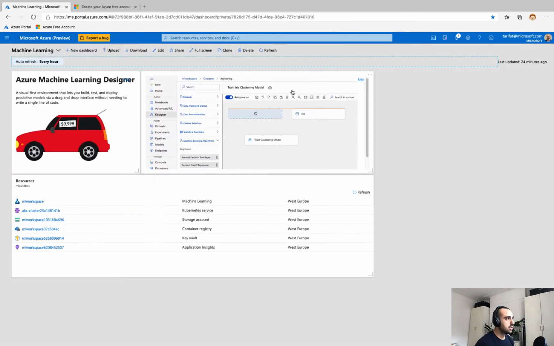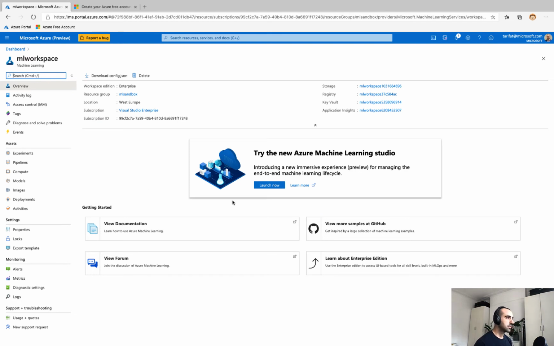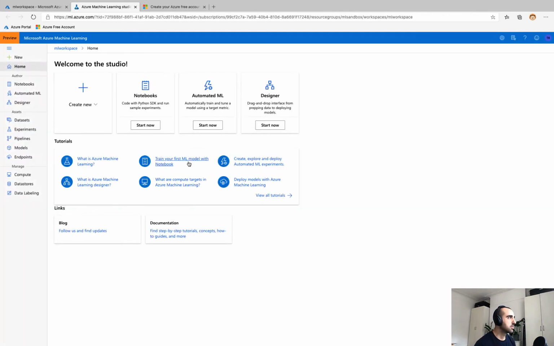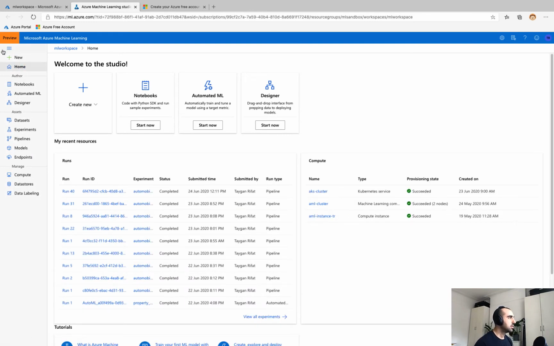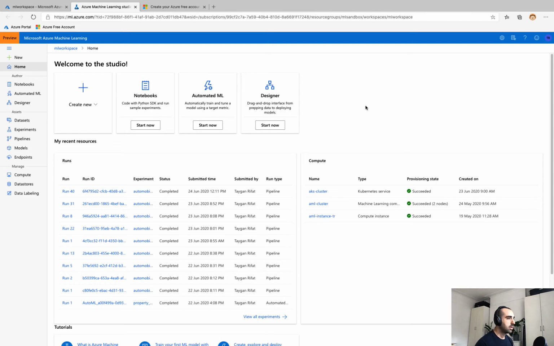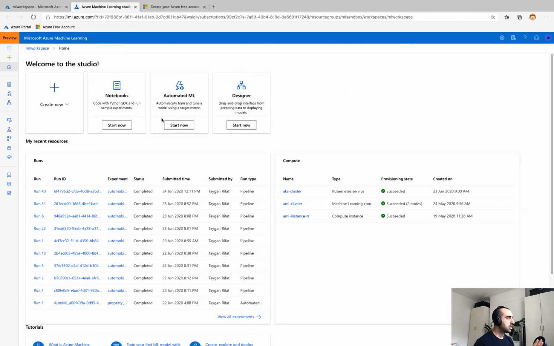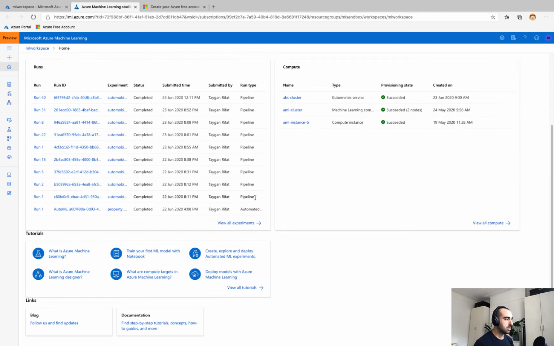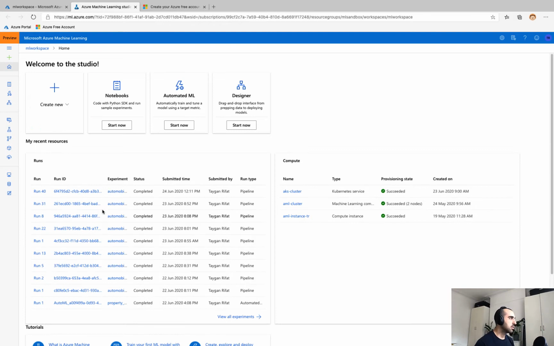We already have a machine learning workspace ready to go. And I'm going to launch into the new Azure Machine Learning Studio experience. Okay, so you can see here I've got my sidebar. In terms of the main screen, at the bottom we have recent resources, some compute, which we'll get into in a second, tutorials and links, and at the very top we can create brand new machine learning assets.